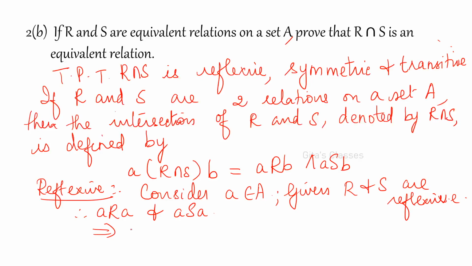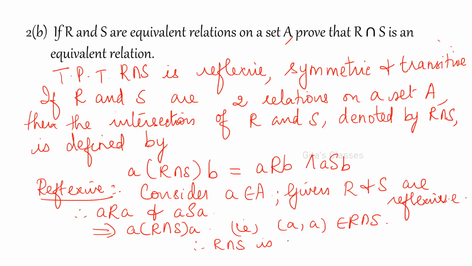This implies a is related to a by the relation R intersection S also. That is, (a, a) belongs to R intersection S. Therefore R intersection S is reflexive.